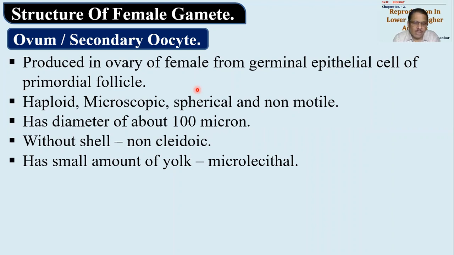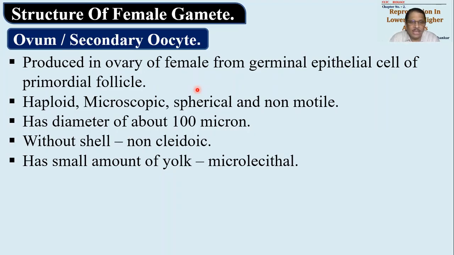But in case of mammals, the development is taking place inside the body, inside the female uterus. So the developing individual is getting nourishment directly from the uterus, and that's why there is no extra nourishing material required in the egg, and that's why the egg is very small. It consists of a small amount of yolk, so it is called microlecithal. According to some authors, it is said that it is alecithal.